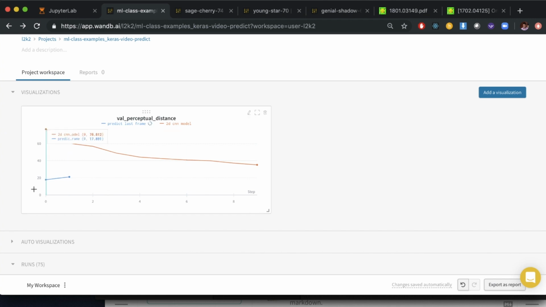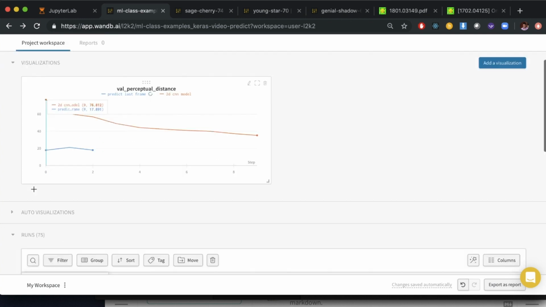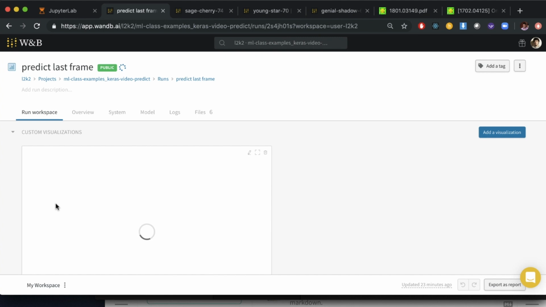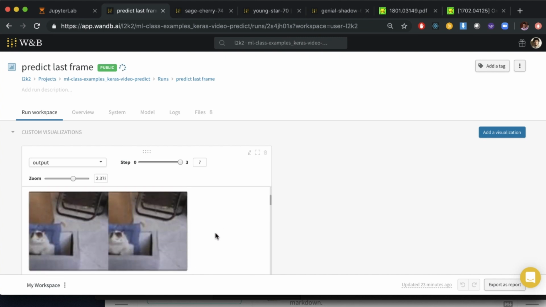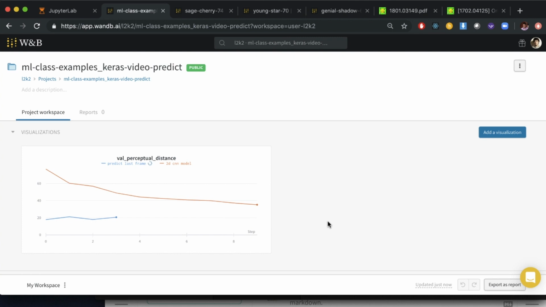So you can see here in this graph that, right from the start, predict last frame does much better than our 2D CNN model. And we can go in and look at its predictions. And we can see that actually predicting the last frame in many cases is quite good. It's really close to the output frame just because all these frames are in such rapid succession. But that doesn't feel that exciting.